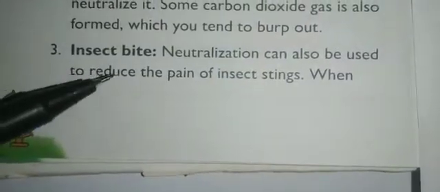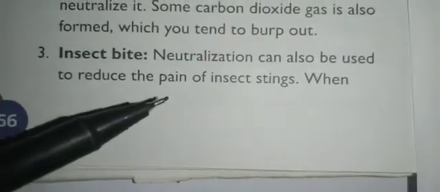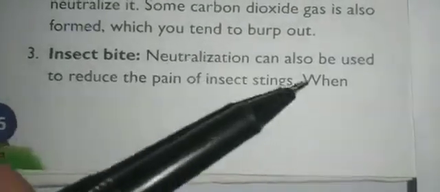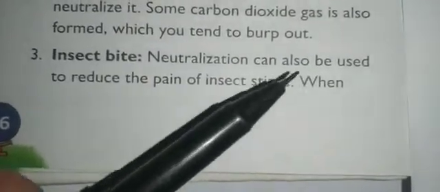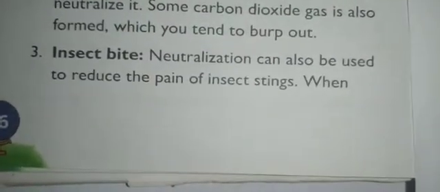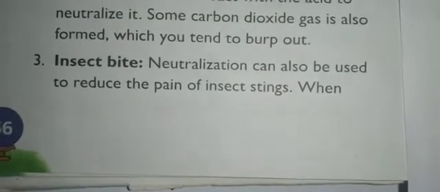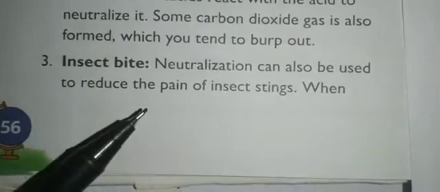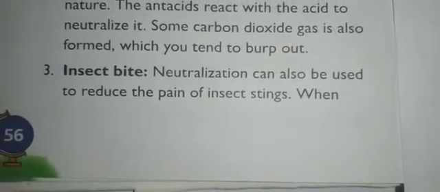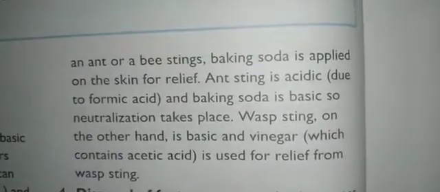Next, insect bites, for example ants. So neutralization can be used to reduce the pain of insect stings. Okay, insect stings, for example honey bees or ants. If they sting, it will pain, right? So by using some basic things, we can reduce the pain.